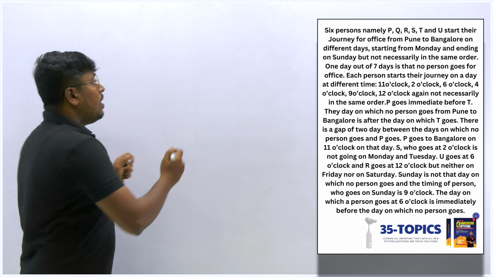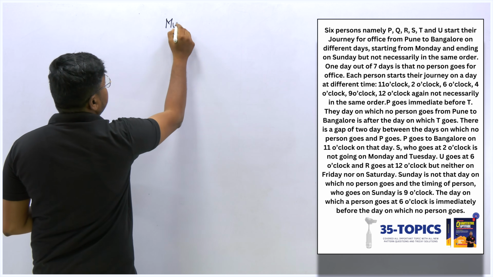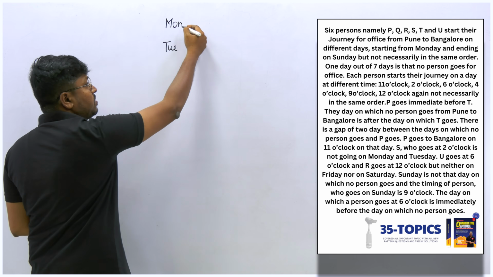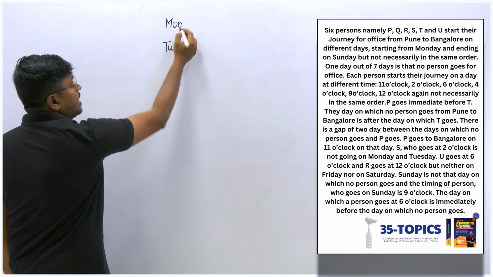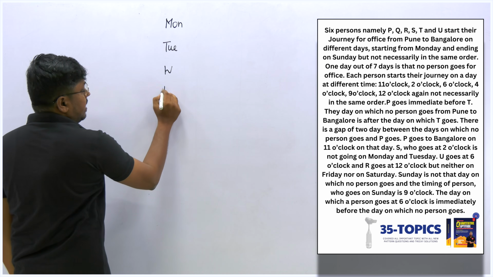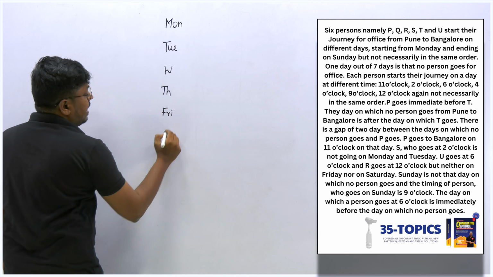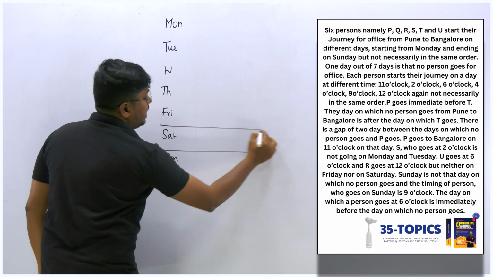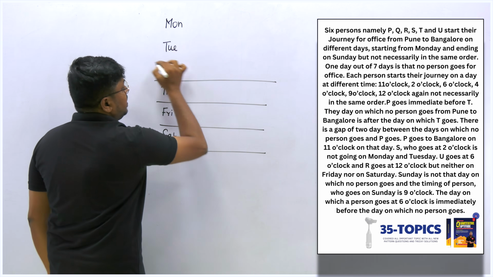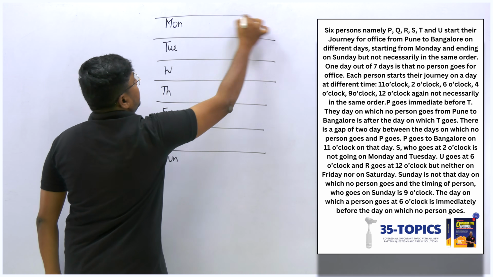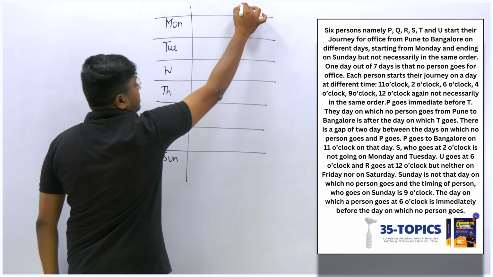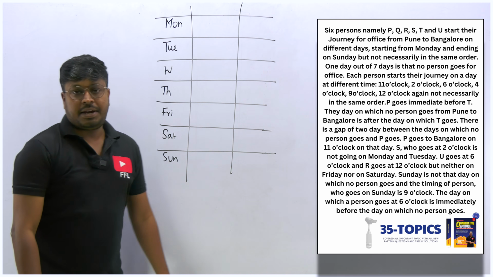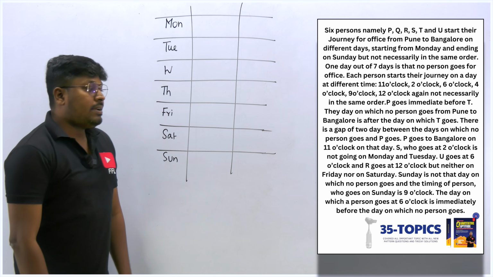Right? Very important. Always read the question completely and then fix whether the day is starting from Monday or starting from Tuesday, etc. So here the day starts from Monday, till Sunday, and we have one day as an off, that is a holiday. No one is traveling on that day to the office. So now there are totally 6 persons. Our target is to find which person is traveling on which day and at what timing. In case we get 2 possibilities, I will fix it in the arrangement. So now let's start reading the clues.